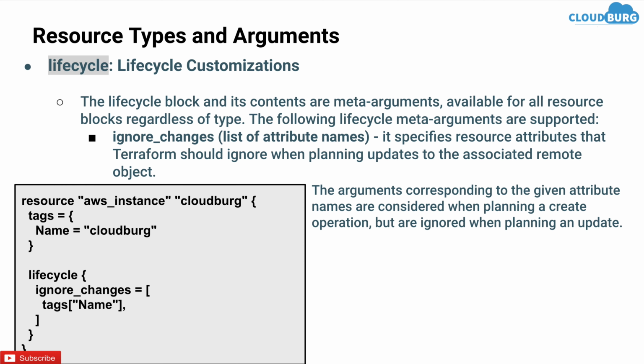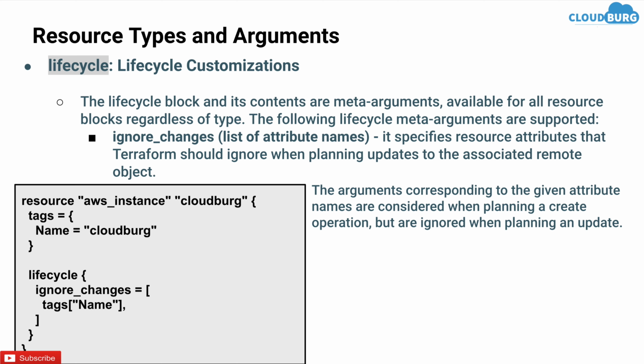Say for example, when you make any change in the Terraform configuration and run Terraform plan, it will count all the changes. And suppose I want to ignore the change name with tags. So what I can do is make the change in the configuration and include it in lifecycle as tag name. So when we run Terraform plan, it will not pick the changes done in the tags.